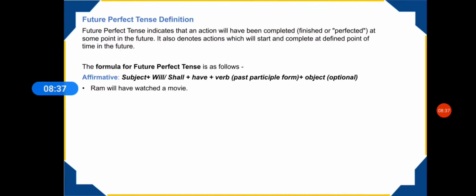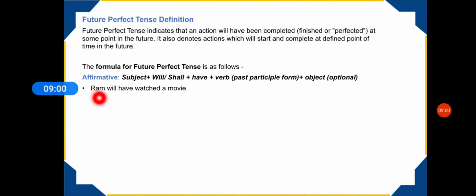Now let's talk about their formations. Here you are saying that the subject can be anything, any noun. Then you use will or shall plus have plus the third form of verb, and the object, which is an optional choice. You can also give an object or not give an object in a sentence.